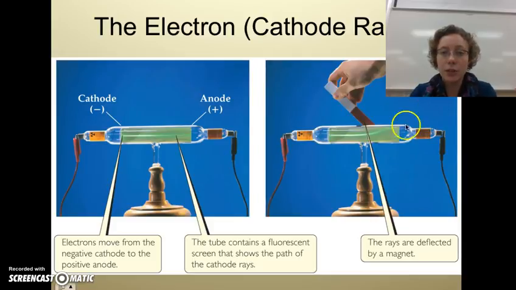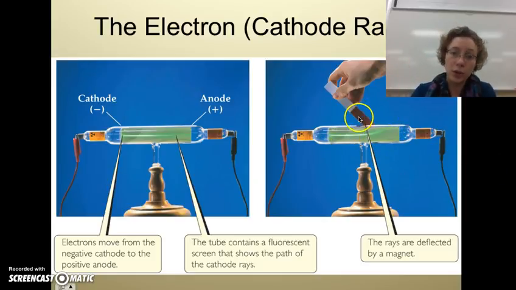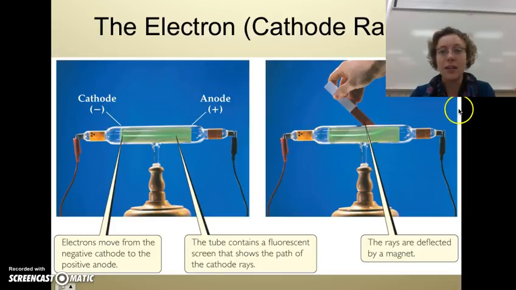Here's another picture as to how we know that. So he took a positive end of a magnet, this would have been the positive end of a magnet, and then put it near the cathode ray, and you could see that the cathode ray went towards the magnet. So it was deflected towards the magnet. That's how we determined that that ray of particles was negatively charged.